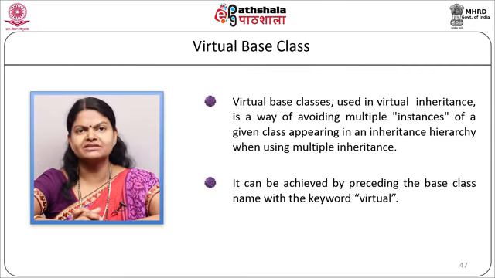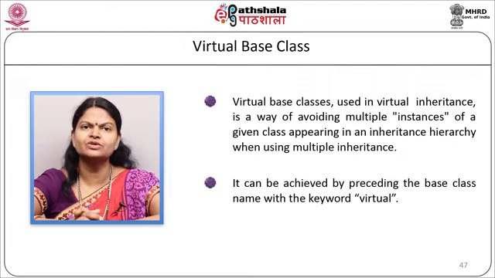Now as you can see here, this is a hybrid kind of inheritance, or the diamond inheritance. So here the class student will be inherited twice, once with the marks class and second with the sports class. So in the result class we can have two instances of the class student. To avoid this, and have only one instance of the class student, we are going to use the concept of virtual base class. In the marks and sports classes, the base class student will be marked as a virtual base class. So it will guarantee that only one instance, only one copy, of student will come to the result class.